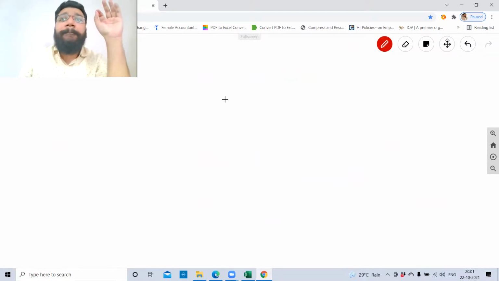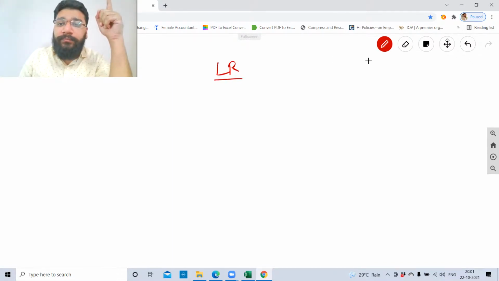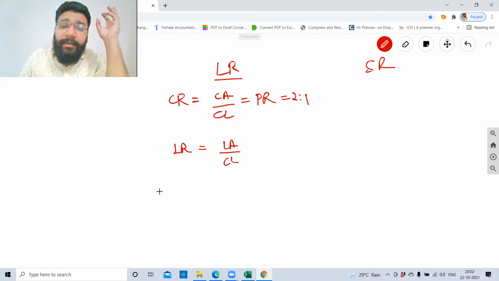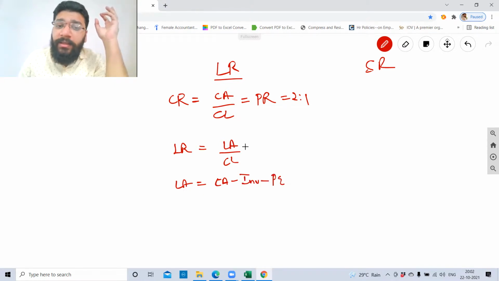We studied 2 ratios: liquidity ratio and solvency ratio. Liquidity ratio, which 2 formulas? Current ratio is equal to current asset divided by current liability, and is always expressed in pure ratio format, and the standard ratio is 2:1. And then we studied liquid ratio. Liquid ratio is liquid asset divided by current liability, and liquid asset is equal to current asset minus inventory minus prepaid expenses. This is also expressed in the pure ratio format, and the standard is 1:1.